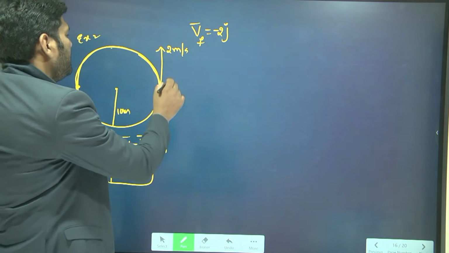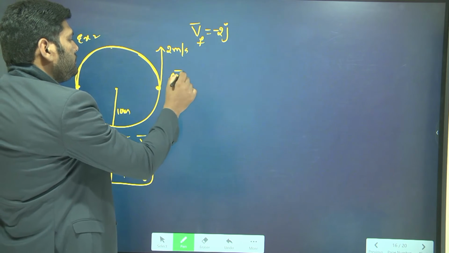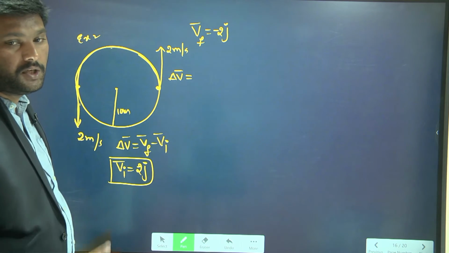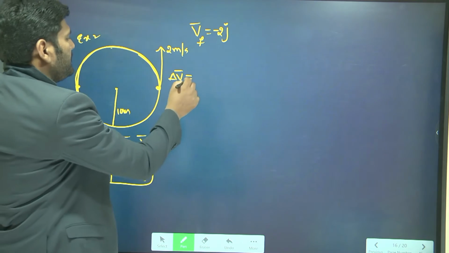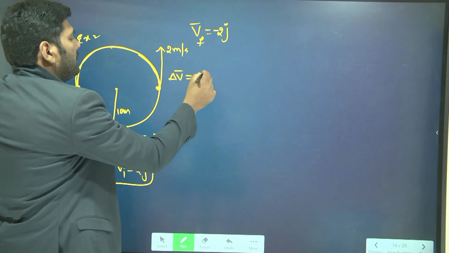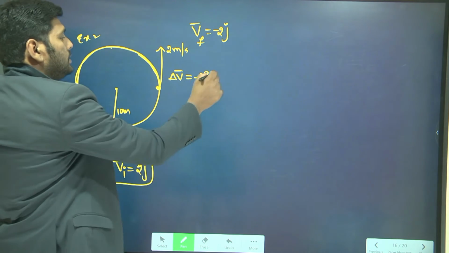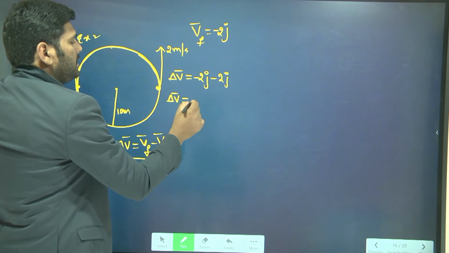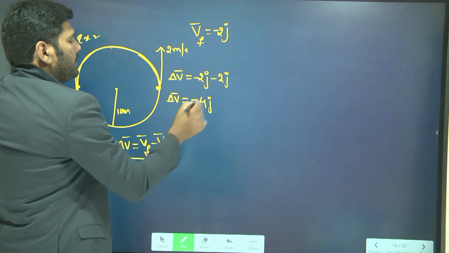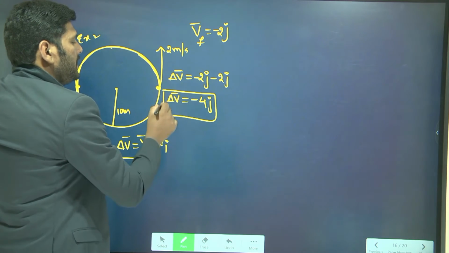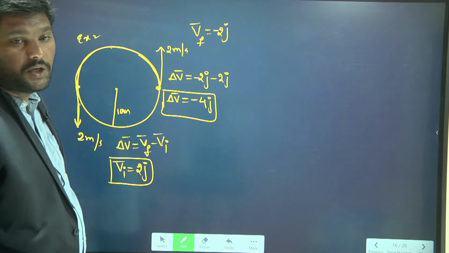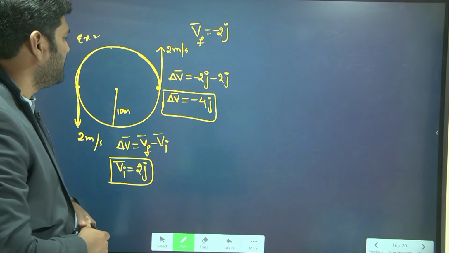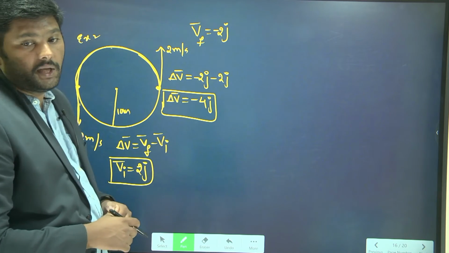Now the change in velocity is final velocity minus initial velocity. Final velocity is minus 2j, initial velocity is 2j, so the total change in velocity is minus 4j. This is your change in velocity when an object moves in a circular path. So write down, this is the change in velocity for an object moving in a circular path.